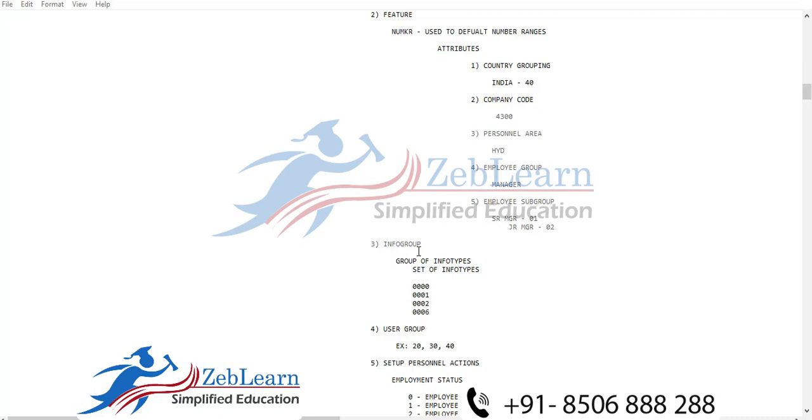So what will happen? When any individual does the hiring in the SAP system, all the screens will come automatically one by one during the run of PA40. There is no need to go to PA30. Directly with the help of PA40, we can update all the mandatory info types. That's why we use the info group in the SAP system. What is an info group? During interviews, it's a very important question. An info group is a group of info types. Whatever I explained earlier, the same thing you have to convey in your interview. That's the info group.